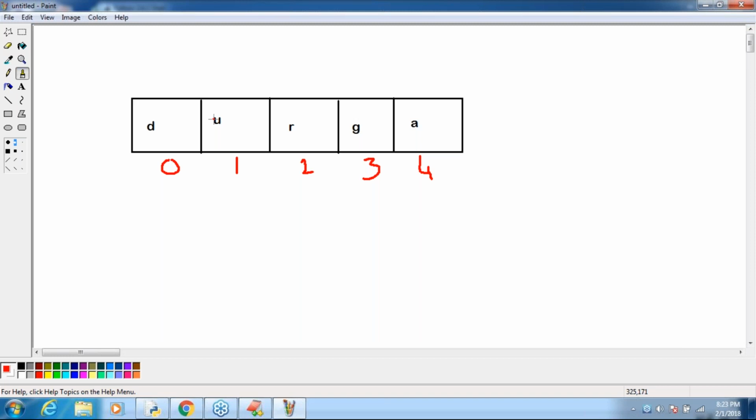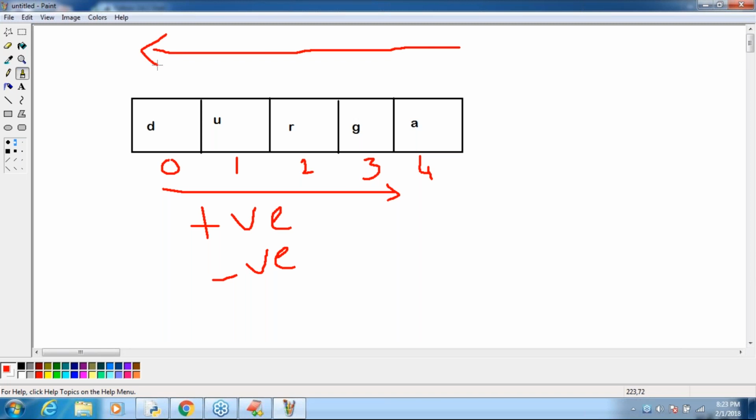Now in Python, 2 types of indexes are possible: positive index and negative index. Remember that. Positive index is possible, and at the same time negative index is also possible. Positive index means left to right: 0, 1, 2, 3, 4, you are moving from left to right. Negative index means right to left.